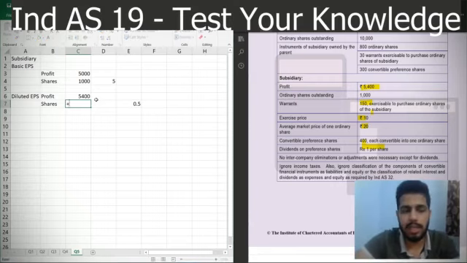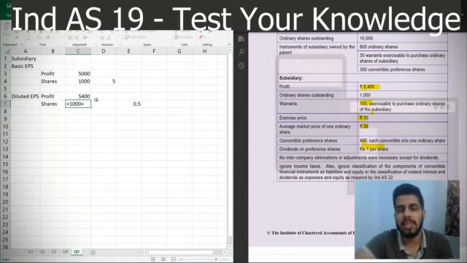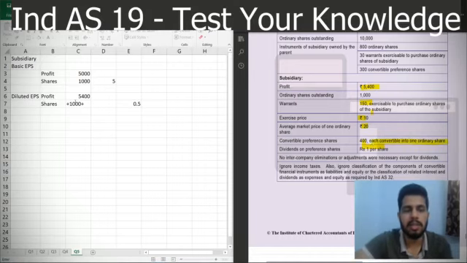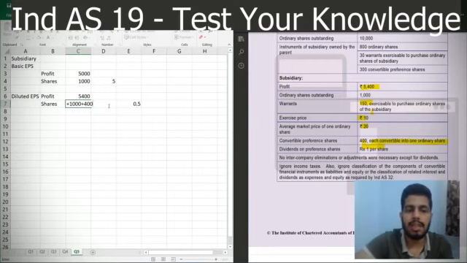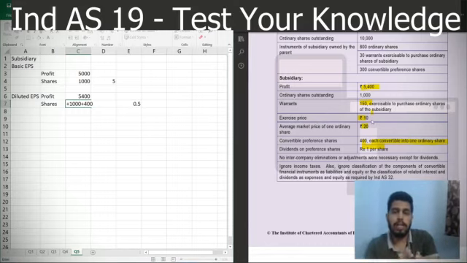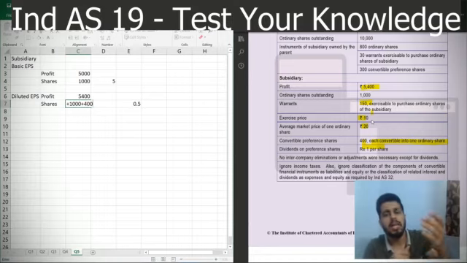Now I'll calculate the shares. So 1000 shares were outstanding ordinarily, but when the preference are converted, they will be converted 1:1, one ordinary share for one preference share. That means 400 ordinary shares will be issued to the preference shareholders, and this 0.5 which I have written here is nothing but the conversion ratio for the warrants. How we are arriving at it is that the warrant holders are paying 10 rupees to get a 20 rupees share. That means that they are gaining a benefit of 10 rupees. So 10 divided by 20, 0.5 will be the conversion rate.